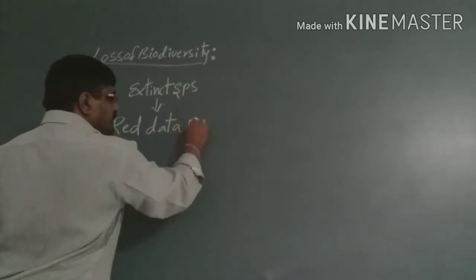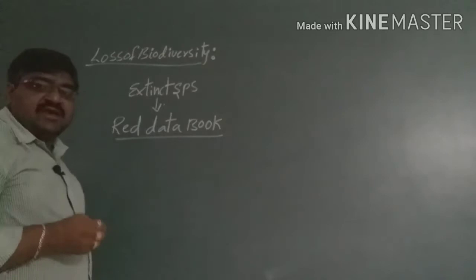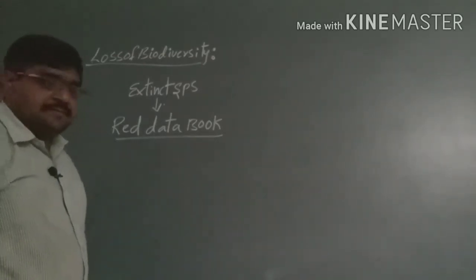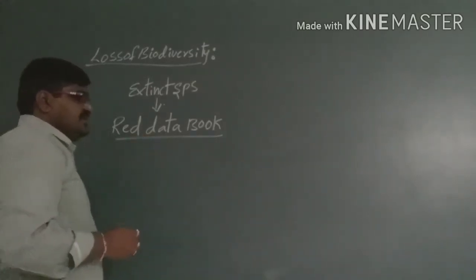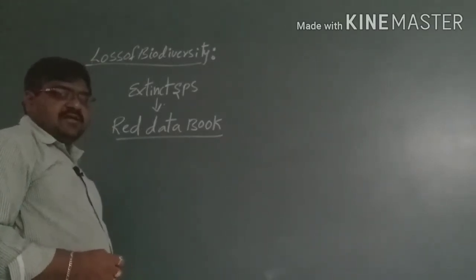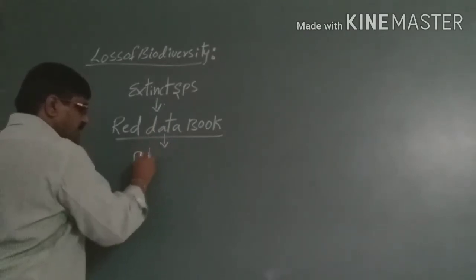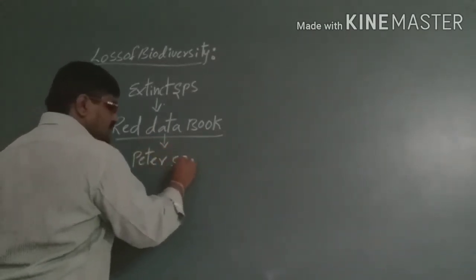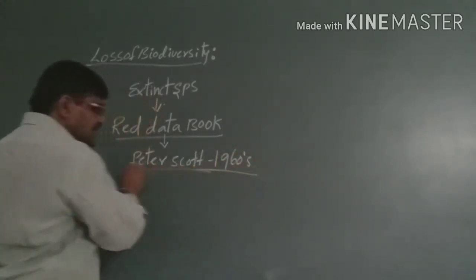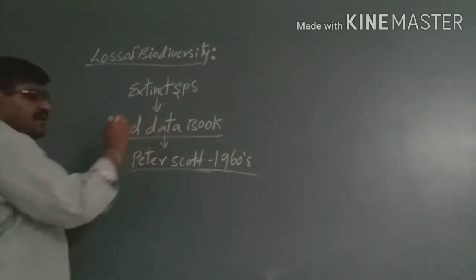So what is the Red Data Book? The species which are becoming extinct are listed in a book called the Red Data Book, which was explained by Peter Scott in the 1960s. He explained the species which are becoming extinct in this book.